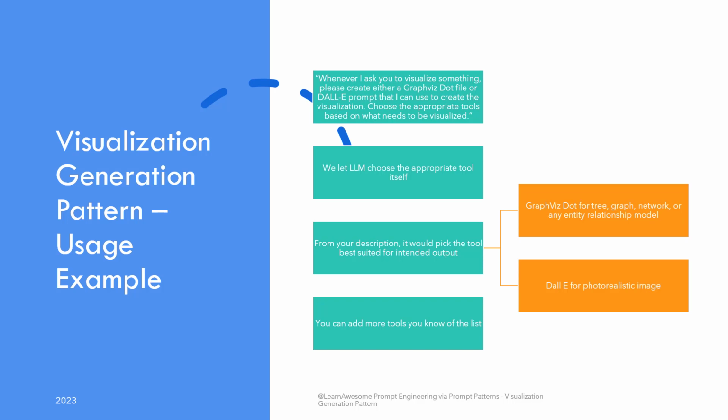Awesome, right? We went a step further in letting ChatGPT or large language model figure out the tool as well for the topic under discussion. If you want to generate a bar chart, UML diagram, family tree, or social media friends network, it would most probably pick GraphViz Dot since this is a more suitable tool for the type that is a rigid, exactly defined structure. However, if a more appropriate visualization can be a realistic image, because there is no well-defined structure, it would choose Dall E itself based on its own understanding of both the tools.